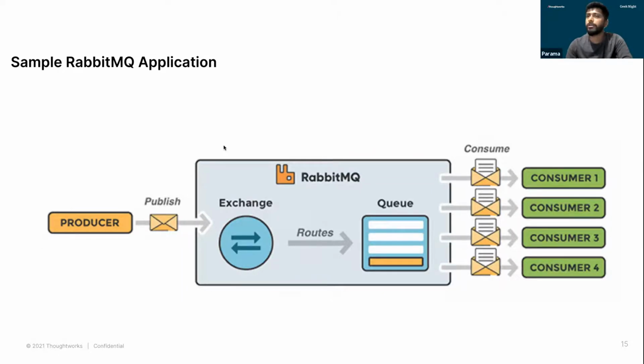Similarly, we considered one demo use case where we are using a RabbitMQ server, and there is one producer and one consumer. So there are three components in this particular demo. RabbitMQ will be used as a scalar, where the producer is going to produce some messages, and those messages will be stored in RabbitMQ.